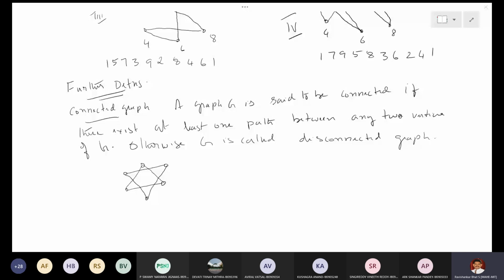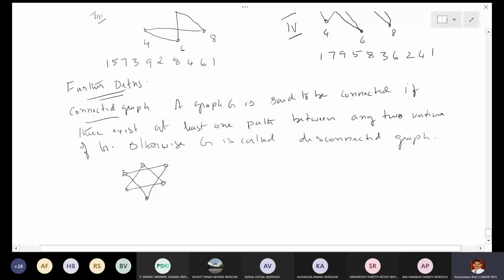Why is it disconnected? Both triangles are disconnected. We can't go from those 3 points to the other 3 points.